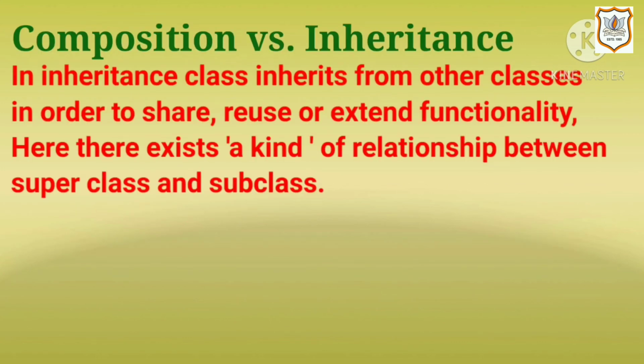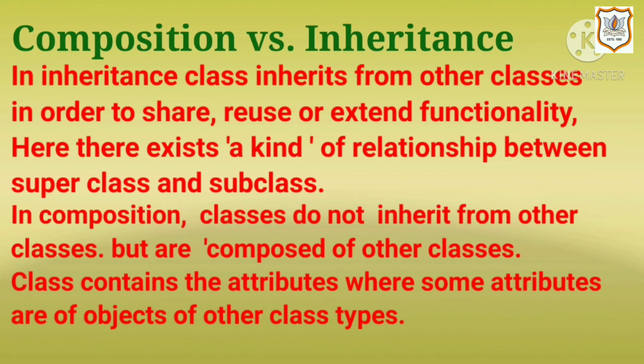Next topic is composition versus inheritance. In inheritance, a class inherits from other classes in order to share, reuse, or extend functionality. Here, there exists an is-a-kind-of relationship between superclass and subclass. In composition, classes do not inherit from other classes but are composed of other classes. Class contains the attributes where some attributes are objects of other class types.